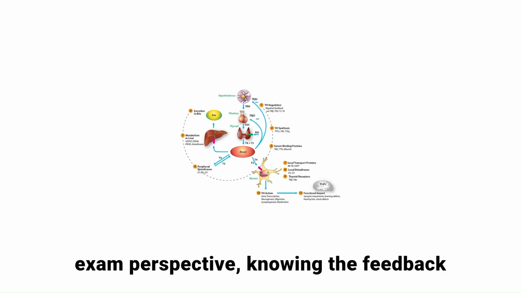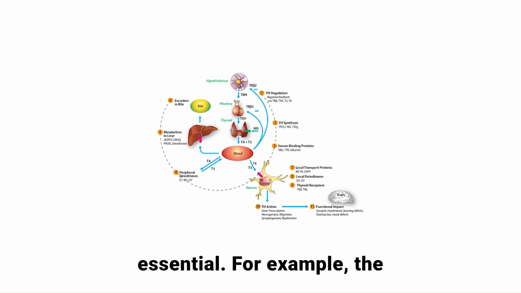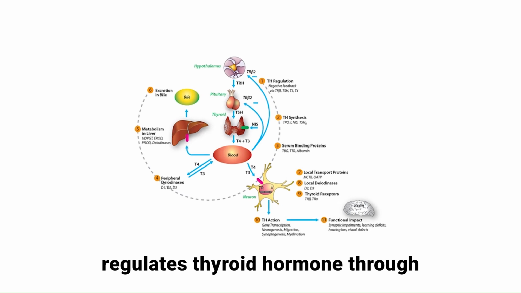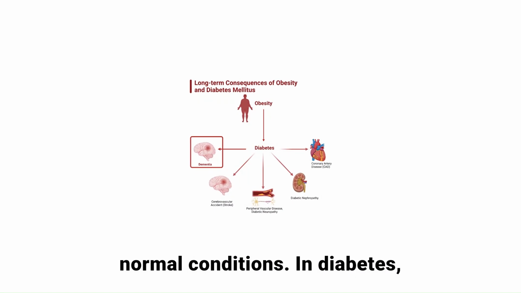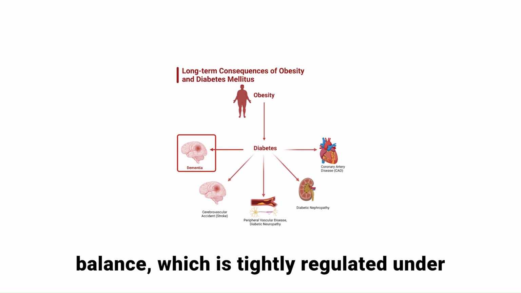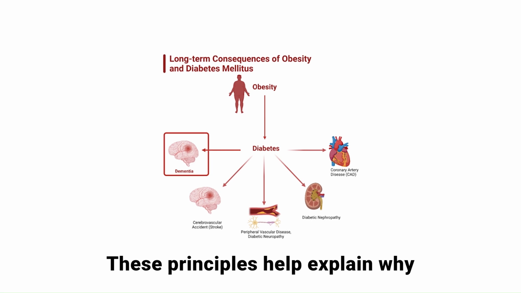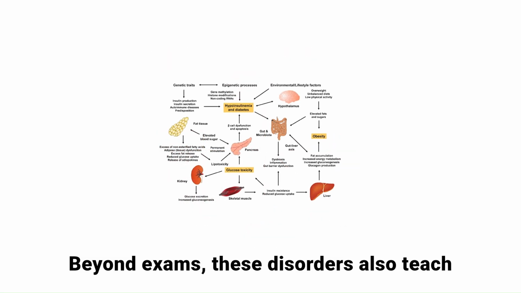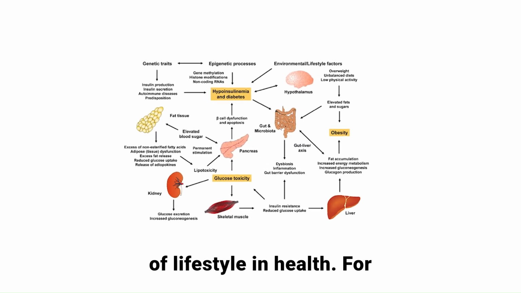From an exam perspective, knowing the feedback mechanisms that control hormone levels is essential. For example, the hypothalamic-pituitary-thyroid axis regulates thyroid hormones through negative feedback, ensuring balance under normal conditions. In diabetes, the problem lies with the insulin-glucose balance, which is tightly regulated under normal conditions but fails in disease. These principles help explain why symptoms appear and how treatments work. Beyond exams, these disorders also teach us important life lessons about the role of lifestyle in health.